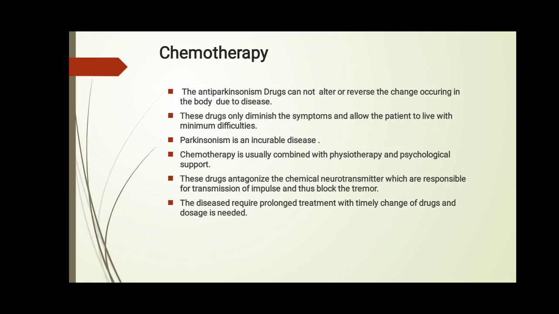These drugs antagonize the chemical neurotransmitter which is responsible for transmission of impulses, and thus they block the tremor.